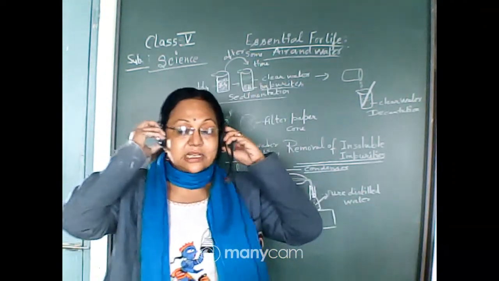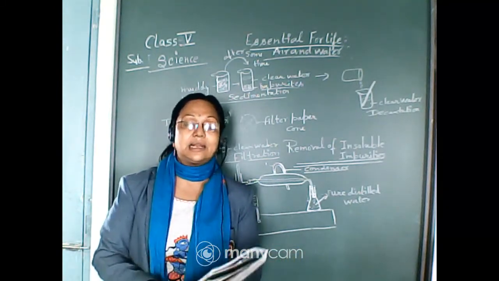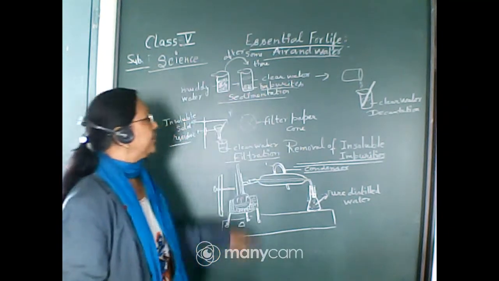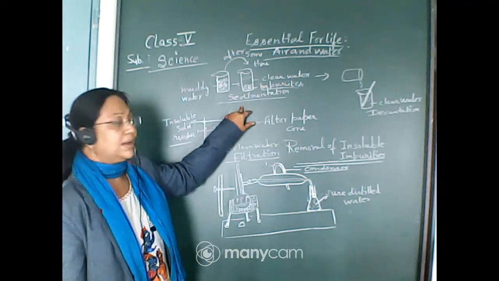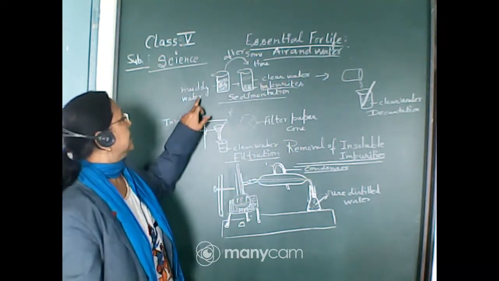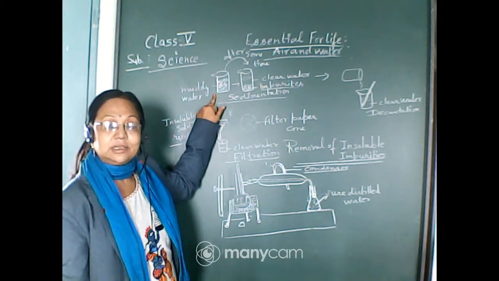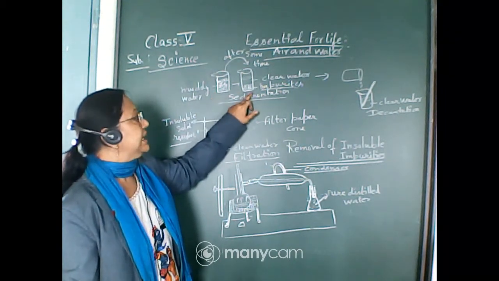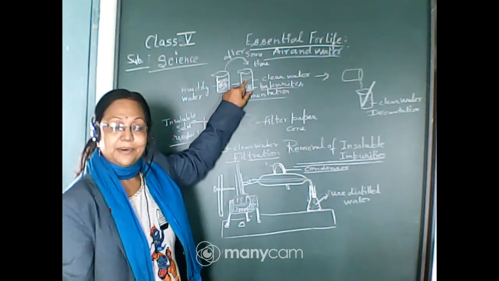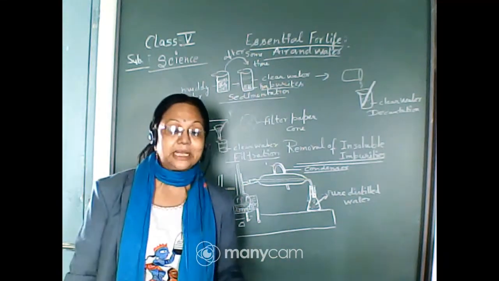Because the impurities, the heavier particles, will settle down at the bottom. So, it will be the sedimentation. Again it will repeat: the muddy water is kept for some time. After some time you will see the clear water visible in the upper part of the beaker, and in the lower part you will see the impurities settled down.